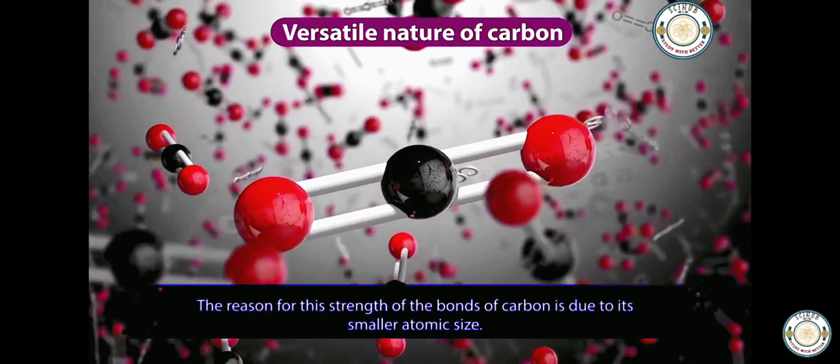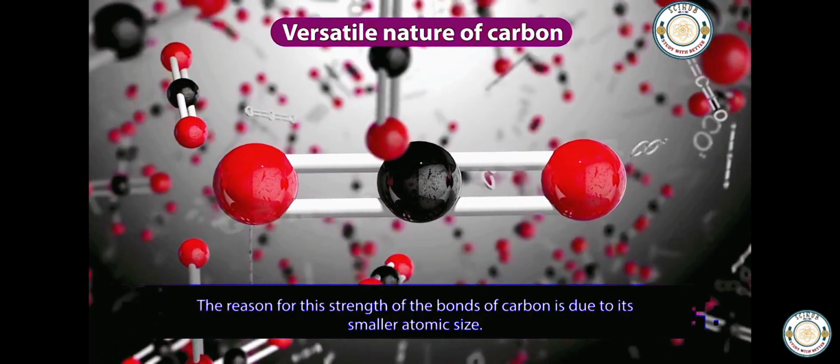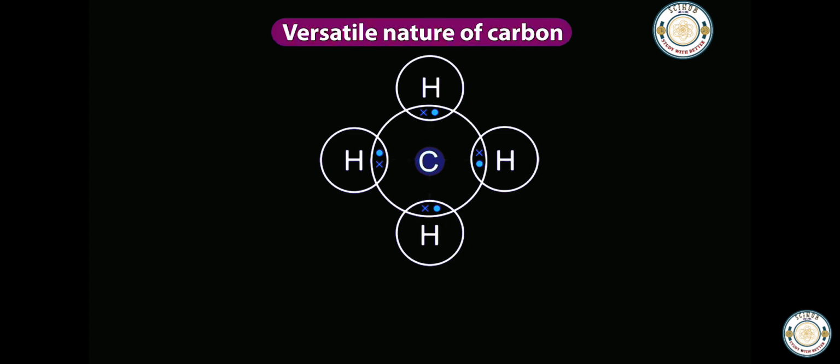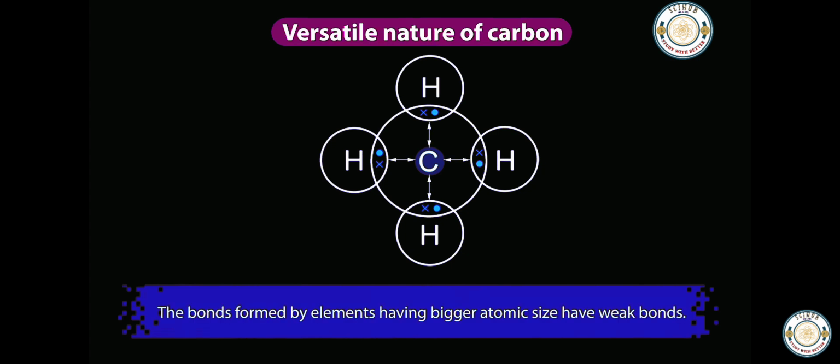The reason for the strength of the bonds of carbon is its smaller atomic size. Due to the small size of the carbon atoms, the nucleus is close to the shared pair of electrons and it holds these electrons strongly. The bonds formed by elements having bigger atomic size are weak.